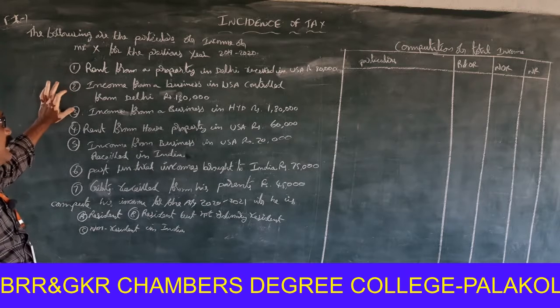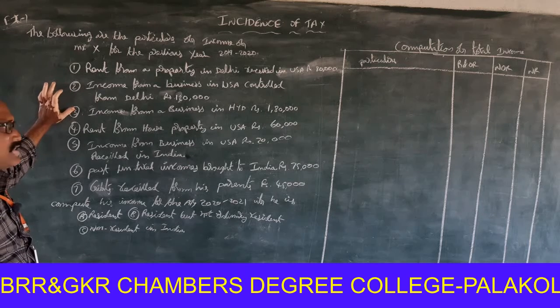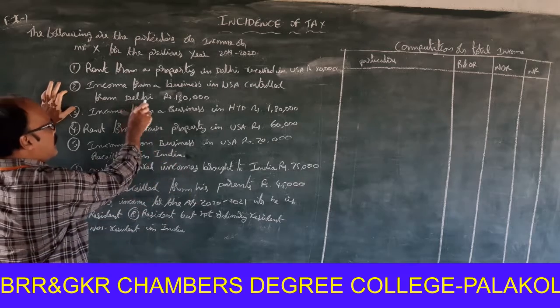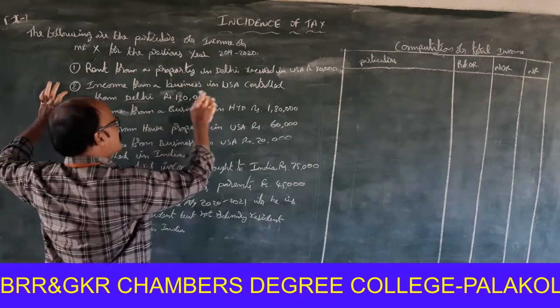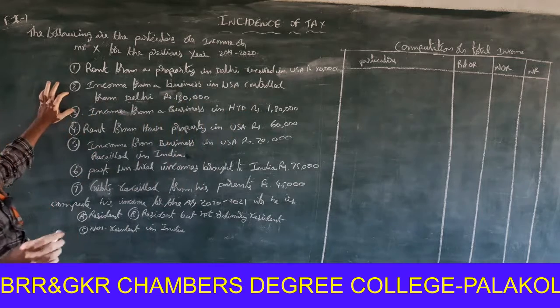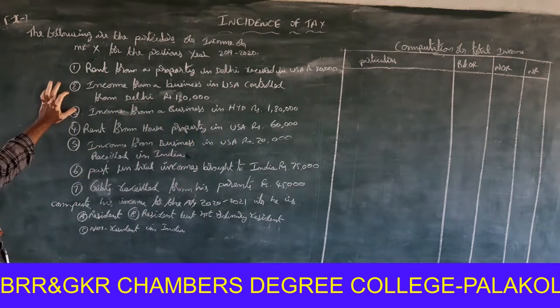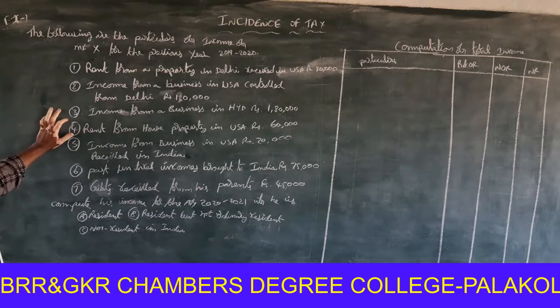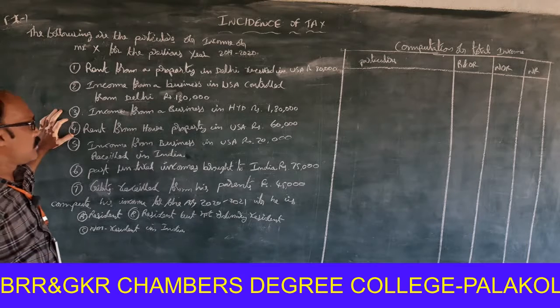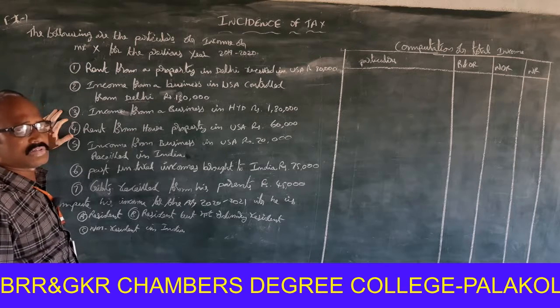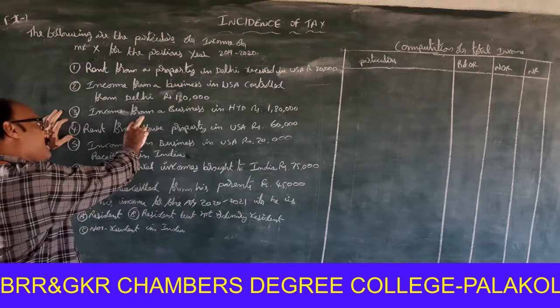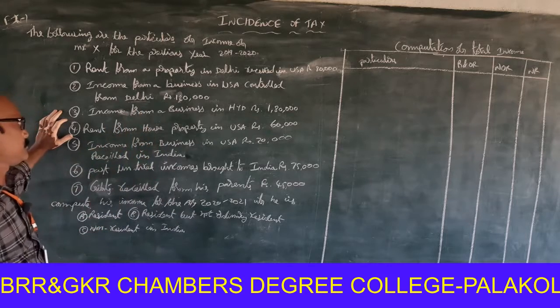Next one, income from a business in USA controlled from India. This is actually foreign income but controlled from India, because it is income outside India, received outside India. Next one, income from business in Hyderabad. That means income in India, received in India, Indian income.